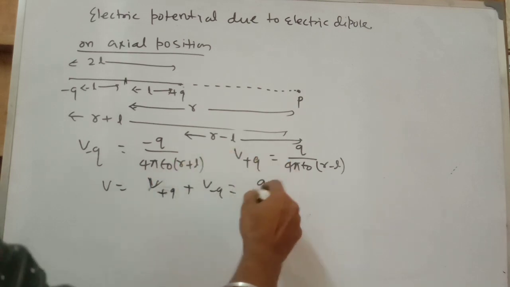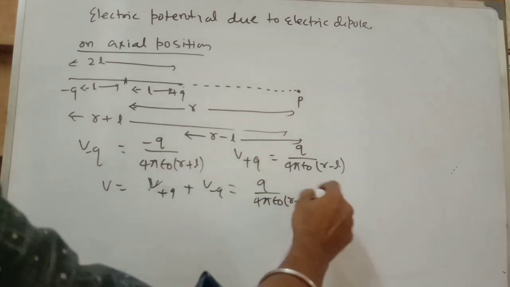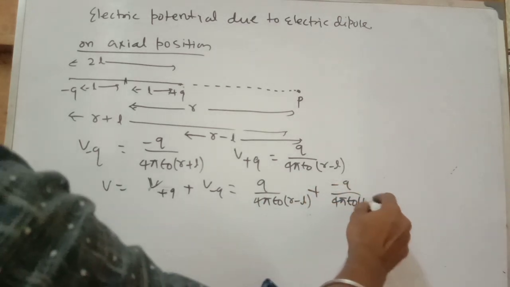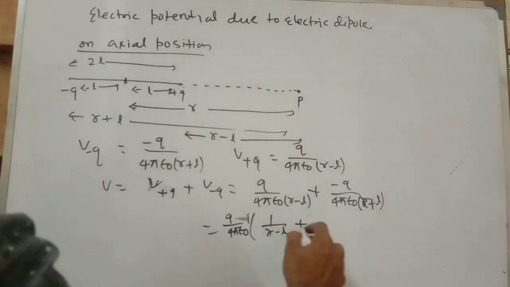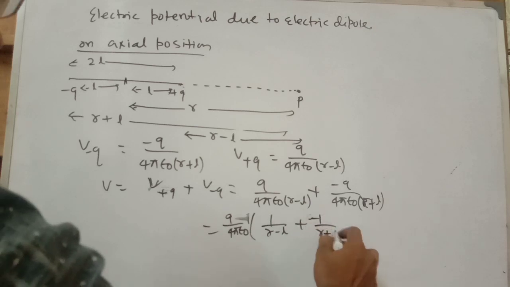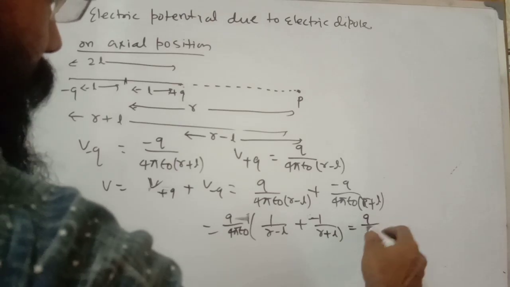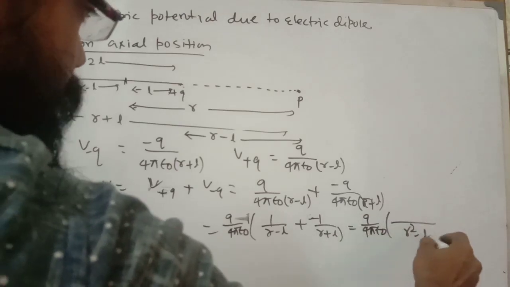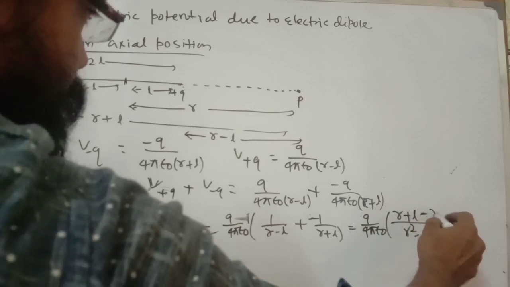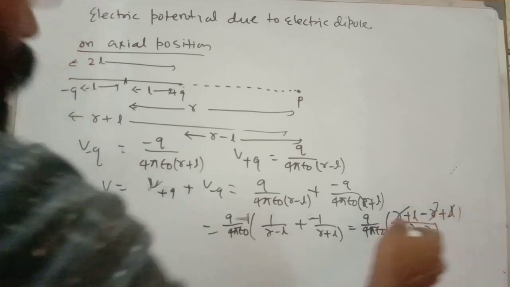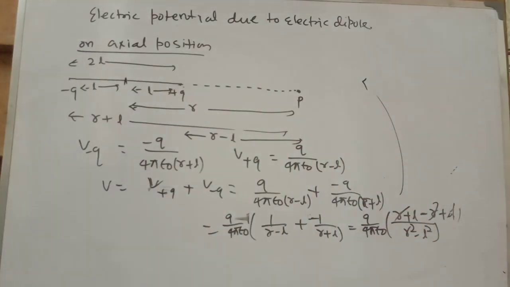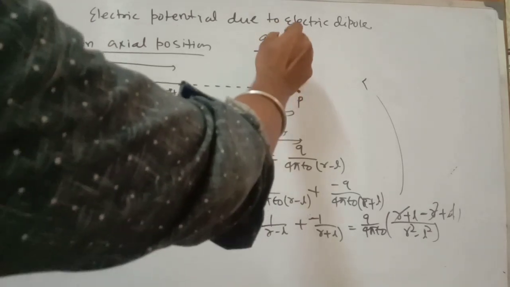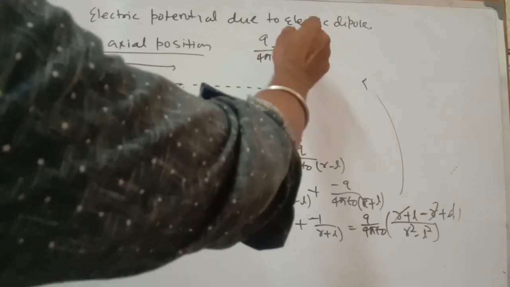So V plus Q is Q by 4 pi epsilon naught into R minus L, plus minus Q by 4 pi epsilon naught into R plus L. After simplification, first of all take Q by 4 pi epsilon naught common, so 1 by R minus L minus 1 by R plus L. Now take the LCM, so R square minus L square, it should be R plus L minus of R minus L, the R's cancel, and then it will become Q by 4 pi epsilon naught into 2L by R square minus L square.